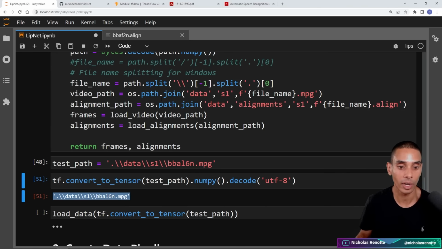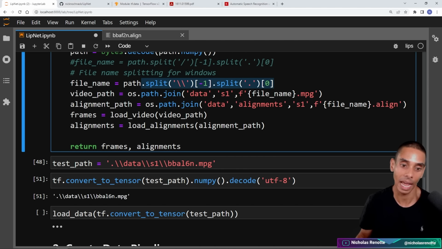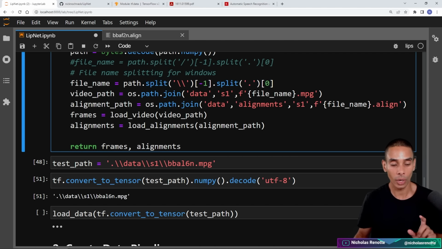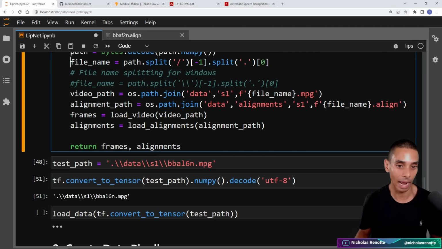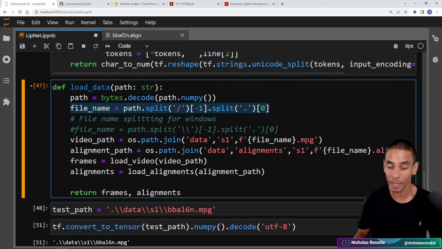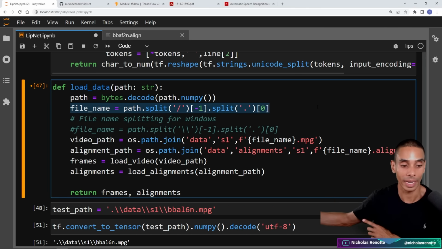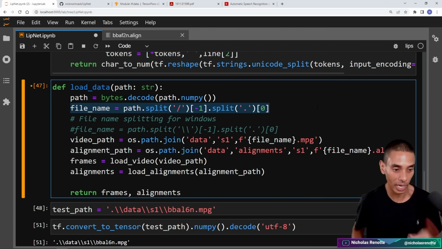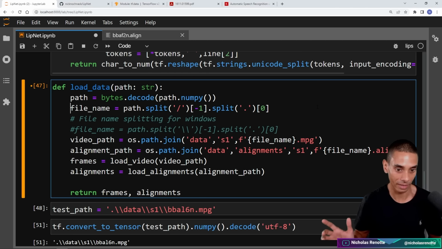Inside of our load_data function, what we're doing is we're actually splitting. Now, if you're running this on Windows, you're perfectly fine to run this as is. If you're going to run this on a Linux or Mac machine, comment this line out and uncomment this. So this is going to be, I believe, to be able to run it on a Linux machine. I had to play around with it when I was running it on Colab versus running it on my Windows machine. So that's the only change that you do need to make if you're going to run it on a different type of machine.